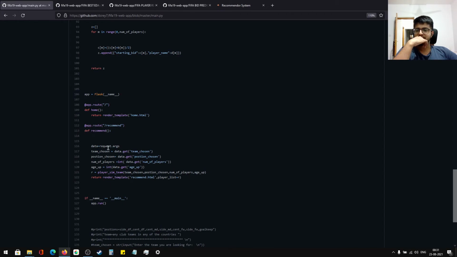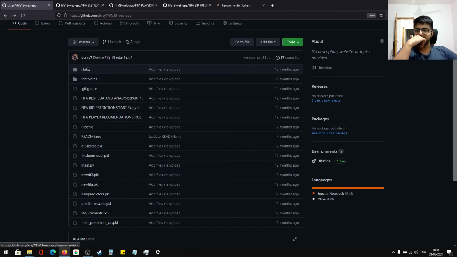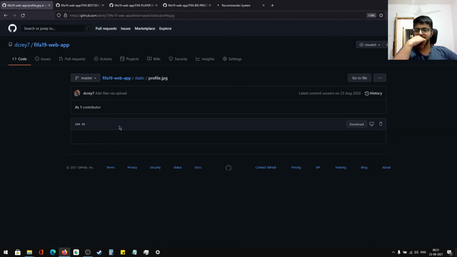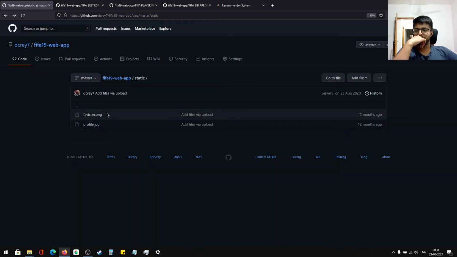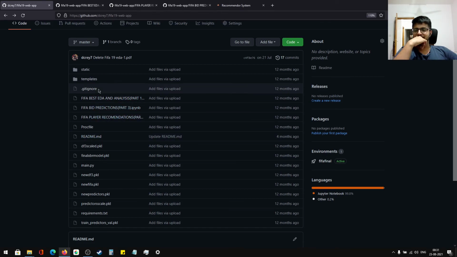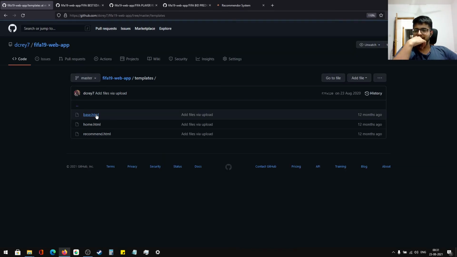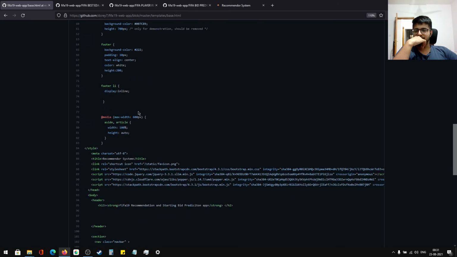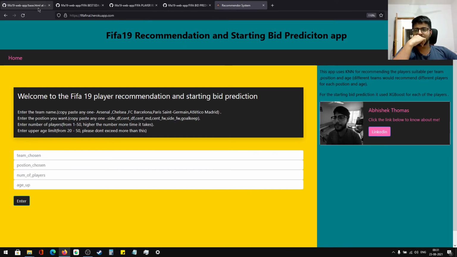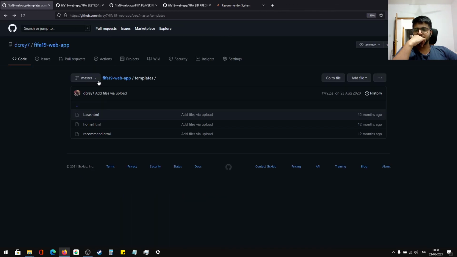I use Flask to get the website rendered and everything. You can see the static and the templates folders. Static holds the images. You can see my LinkedIn photo and my favicon, which is me, like a meme, posterized. And then the templates folder has this base HTML, so all the design you see on this website, the whole thing behind it. It took a lot of work.